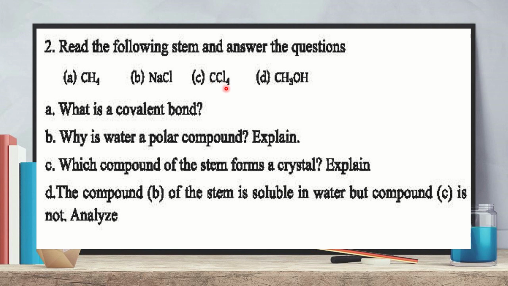So it is not a polar covalent compound. It is a pure covalent compound. But sodium chloride is an ionic compound, and most ionic compounds are soluble in water. So sodium chloride is soluble in water, but carbon tetrachloride, a covalent compound, is not soluble in water.